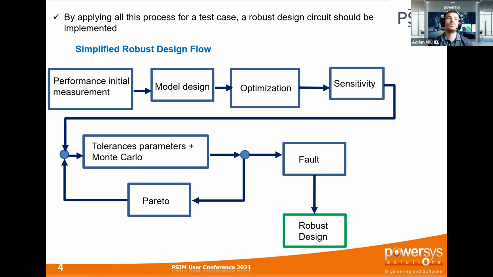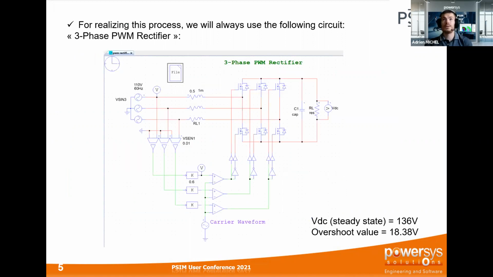This is what I wanted to show you today, because I am going to apply this robust design flow to a three-phase PWM rectifier. You can see here a basically simple circuit showing the behavior of a three-phase PWM rectifier.